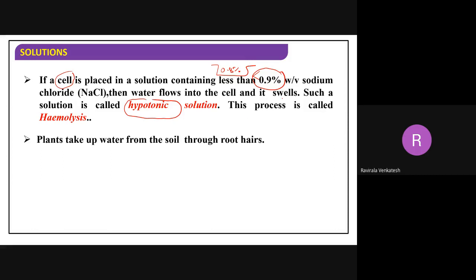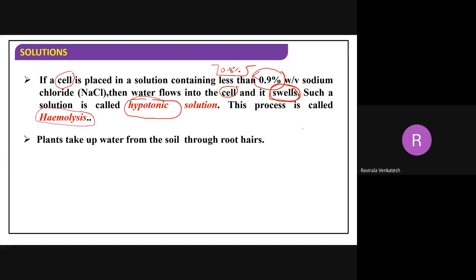Now the cell swells, expansion takes place here. The cell will expand, swelling takes place. This type of solution is called a hypotonic solution. We can call this hemolysis, isn't it?